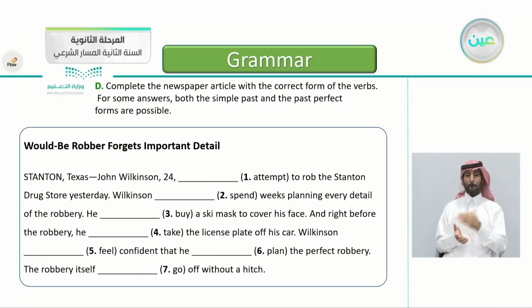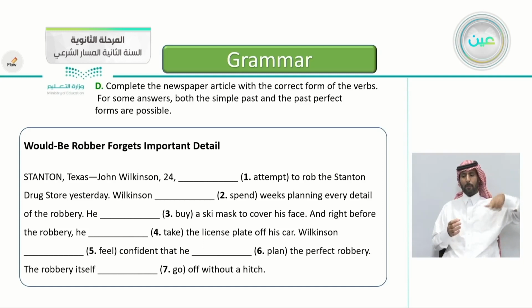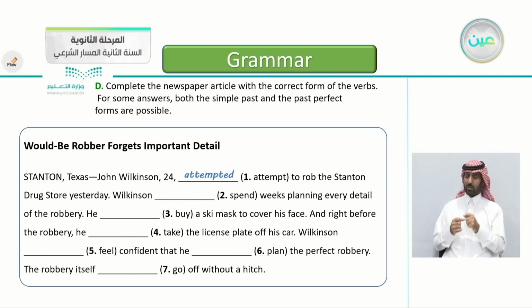Here, complete the newspaper article with the correct form of the verbs. For some answers, both the simple past and the past perfect forms are possible. So let's read it together. Stanton, Texas. John Wilkinson attempted to rob the Stanton drugstore yesterday. Yes, attempted. Here we use the simple past. Wilkinson spent weeks planning every detail of the robbery. Very good. Had spent.